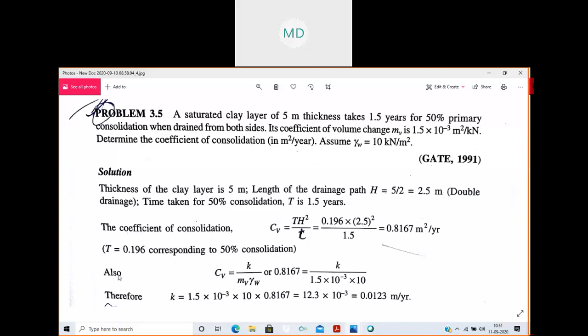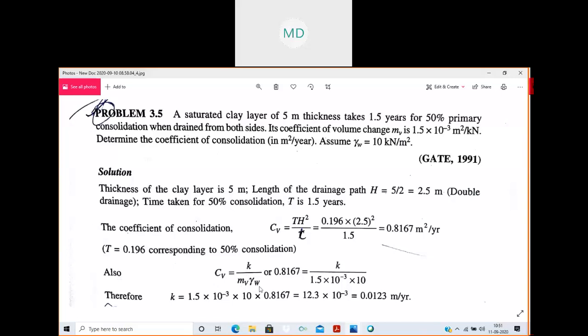Then we need to find coefficient of permeability. Here in this question it is not mentioned, but in the question I have shown you just now, I have mentioned you need to find coefficient of permeability, and it is related to coefficient of consolidation by this formula. CV is the coefficient of consolidation, equals K by MV gamma W, where MV is the coefficient of volume change.